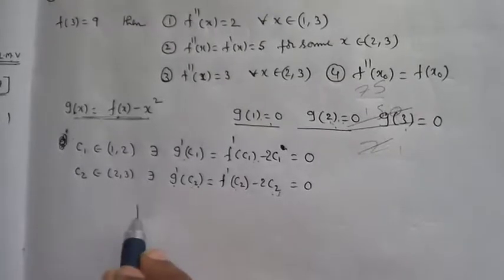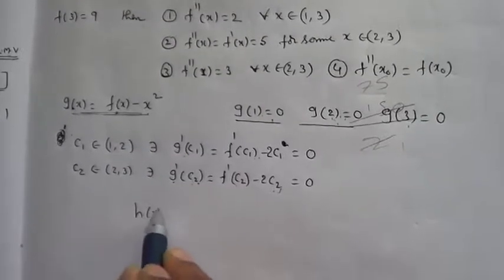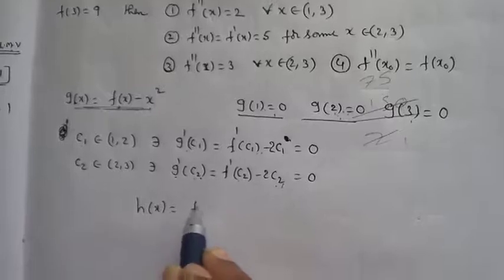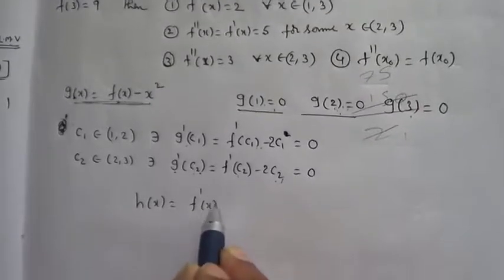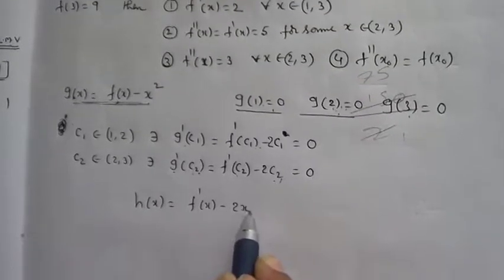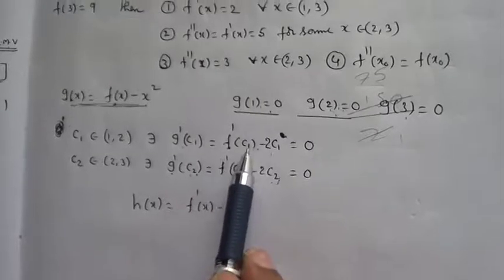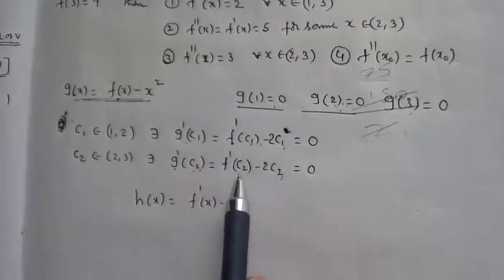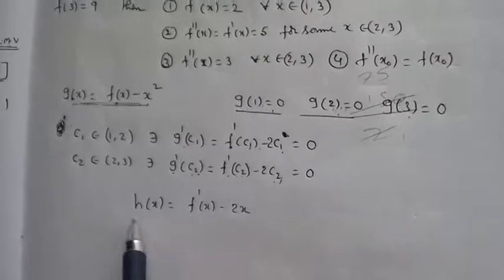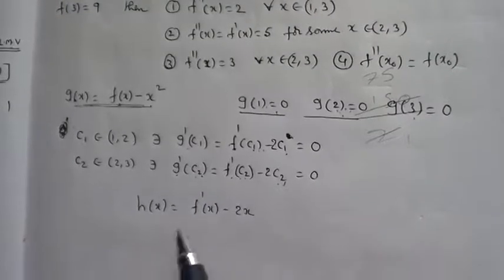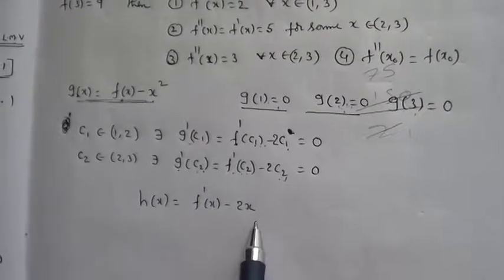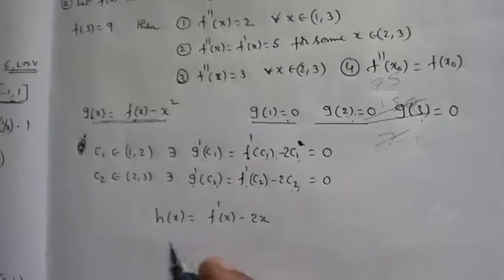Now again I am considering another function. h of x is equal to f dash of x minus 2x. This is h of x. Now this function is differentiable between C1 comma C2.